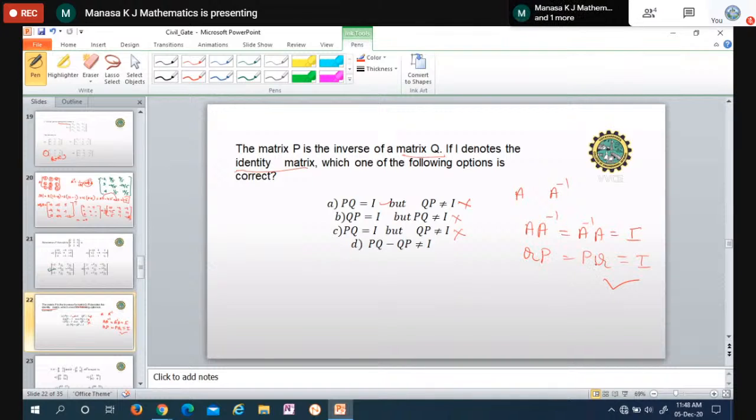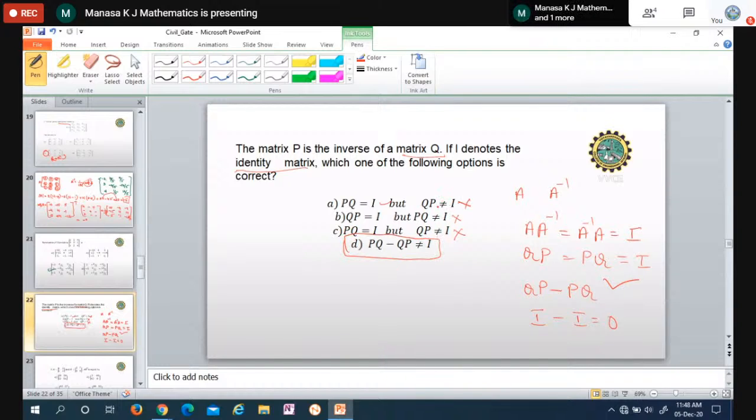You find the difference of these two, QP minus PQ. QP is also I, minus PQ is also I, both are equal to I. So I minus I is equal to 0. Of course, it is equal to 0. This is not equal to identity matrix. 0 is not identity matrix. So answer is the fourth one.